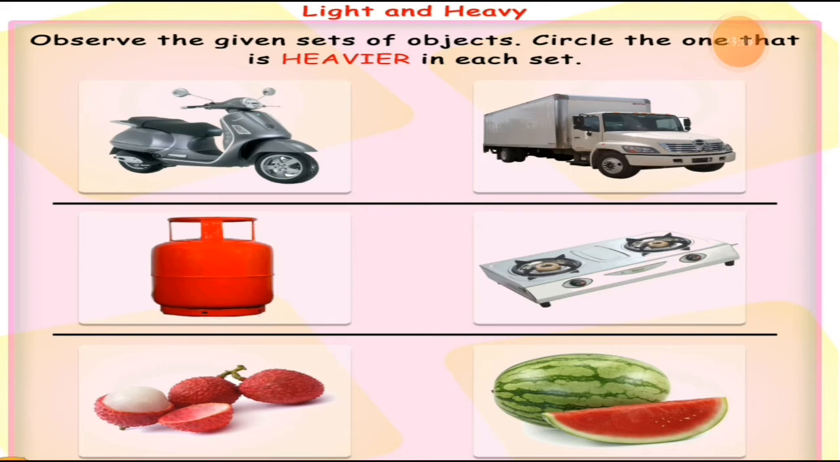Okay. So here is a scooter, right? This is a scooter, and here is a loading van. The transportation van can carry too many things. See, a big container is attached to this vehicle, and here is a scooter. So which is heavier, students? What do you think? Of course, the van with the container is heavier compared to the scooter, right?